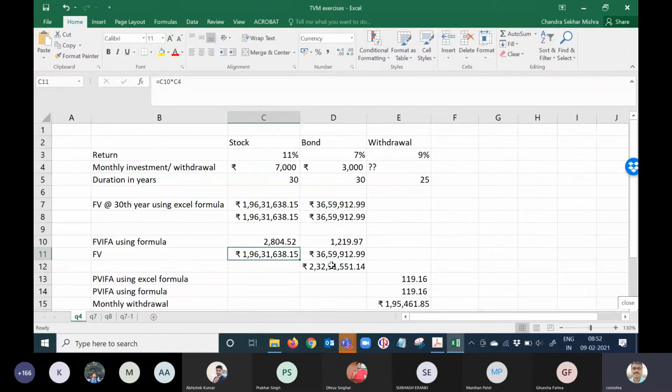Now what is the next thing you have? This is the value of what? Investment at the end of which month?